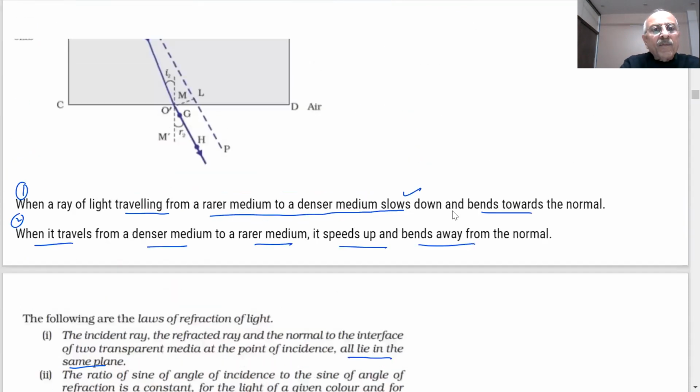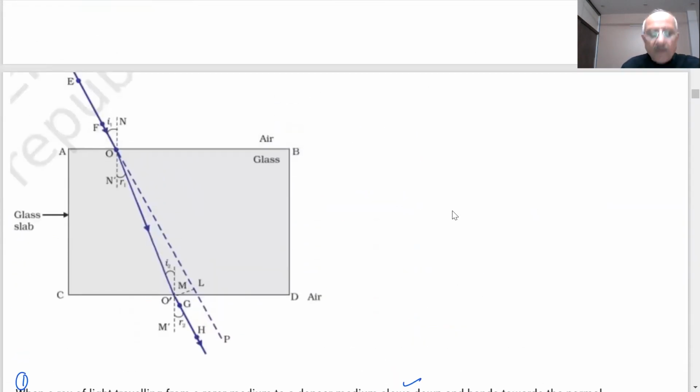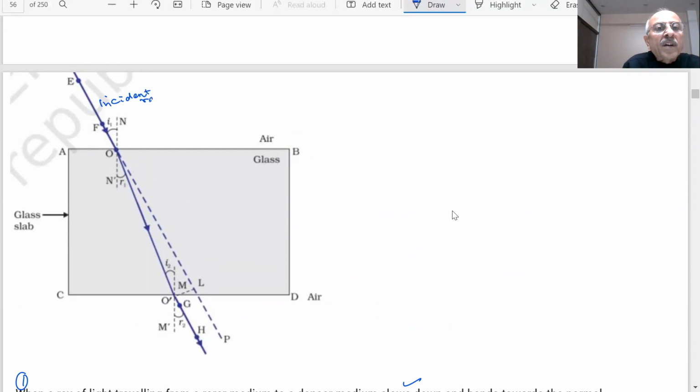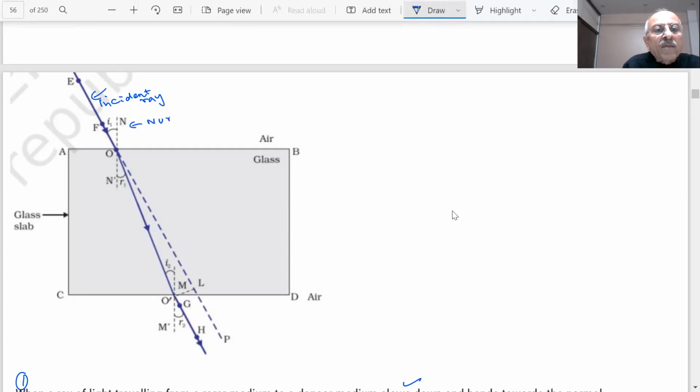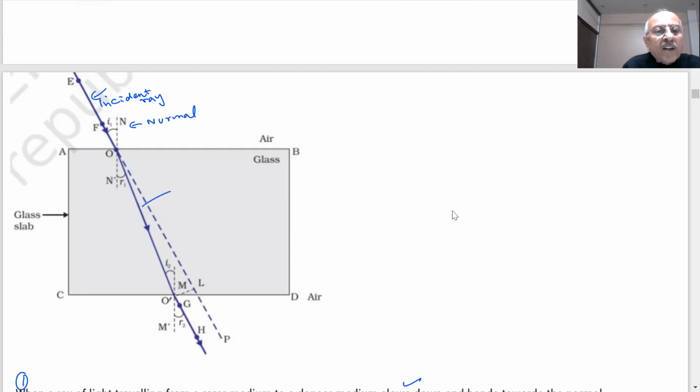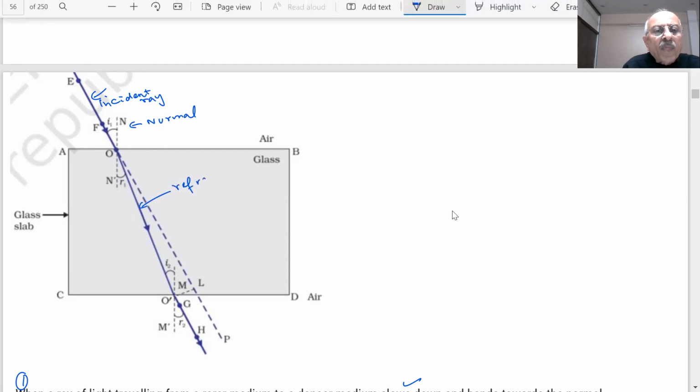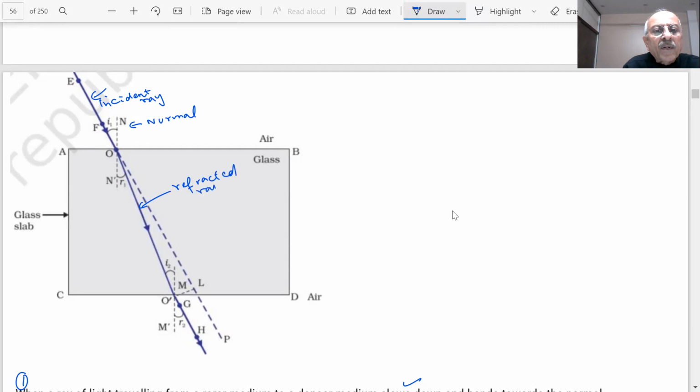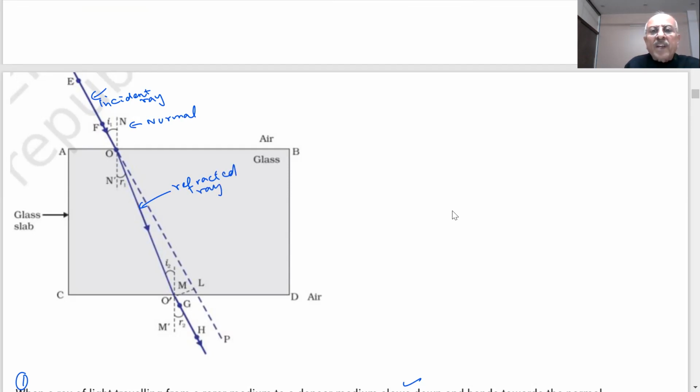What am I trying to say? Which is the incident ray here, students? This is my incident ray. This is the normal. And this is the refracted ray. They all lie in the same plane. This is the plane of the paper. So they are in the same plane. What do you mean by plane? This you can see, this is one plane, two-dimensional. This sheet of paper. So they are in the same plane.